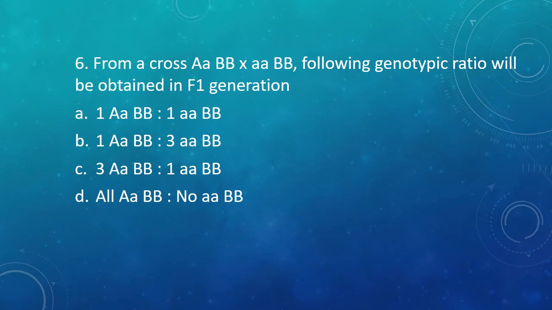Question number 6. From a cross AABB with aaBB, the following genotypic ratio will be obtained in the F1 generation. The options are given. You have to tell what is the correct genotypic ratio in the F1 generation. The correct answer is option A. Now I'll tell you the gametes that are possible. You can make the cross for yourself. The gametes that are possible are AB, aB, aB.